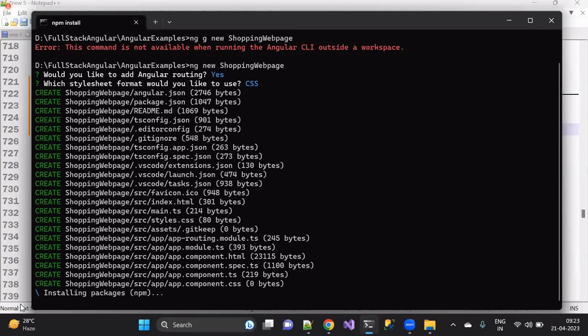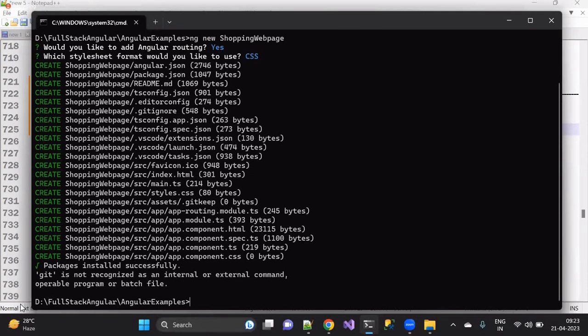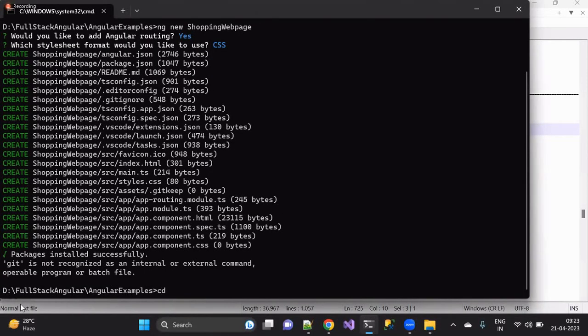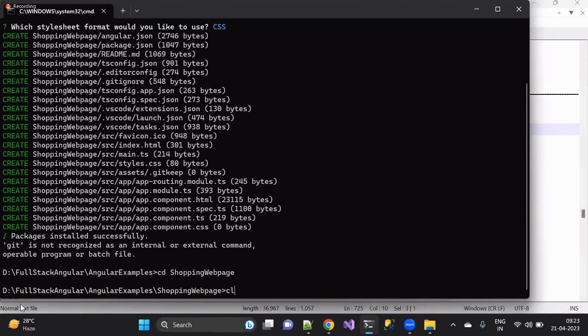Now I'm doing this particular project from the very scratch. If anyone has missed or had some difficulty at the time of creating the project, you may follow this one. I'll install both of the things, bootstrap and at the same time bootstrap icons. Before I install it, I'll move my application with cd space-shopping-web-page, which is what I'll be using. Let me clear the screen.